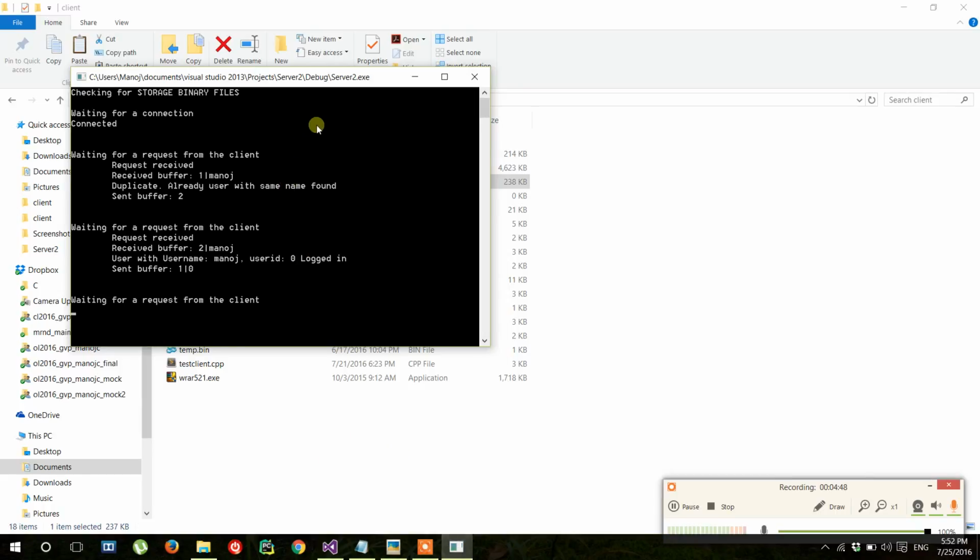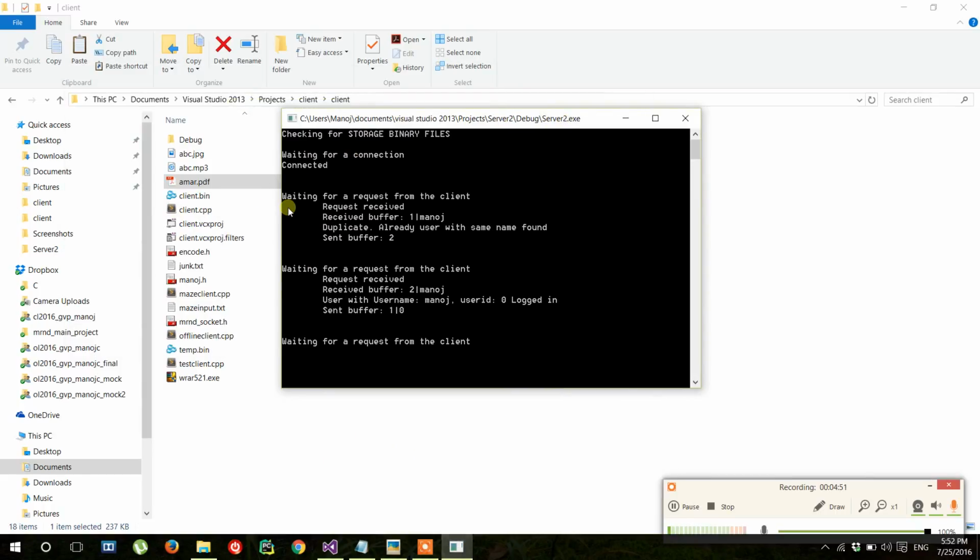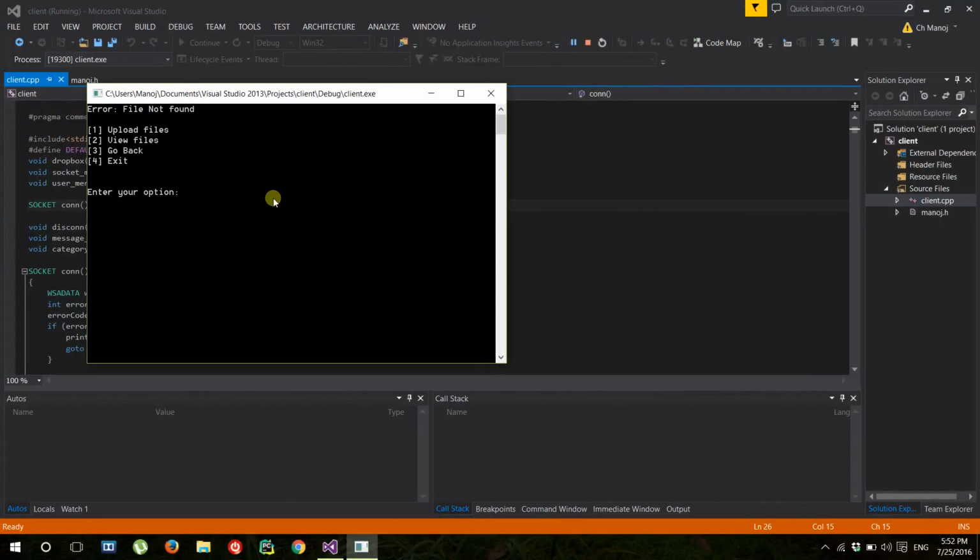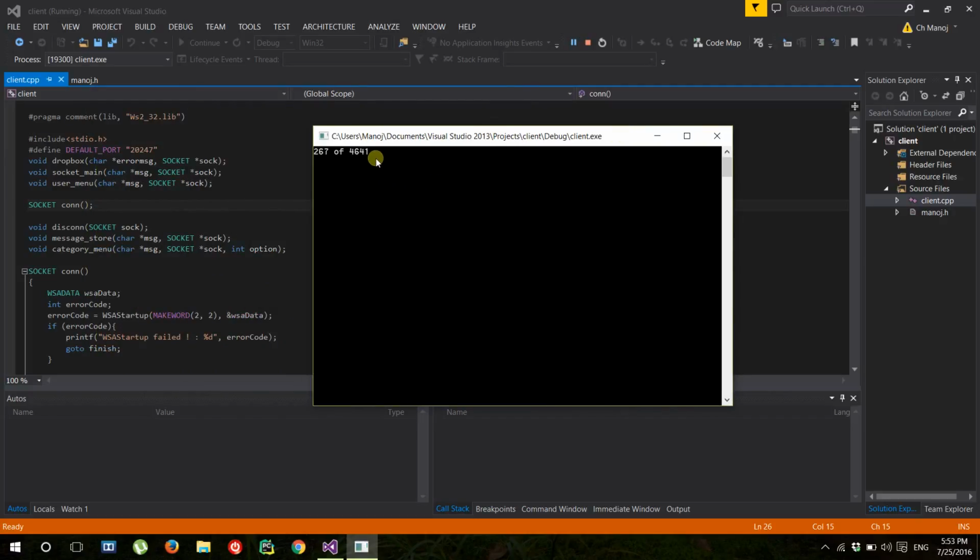Yeah, this is the server command line. We have represented each and every request, what is happening on the server on the command line. Let us upload these files. Upload abcd.mp3. So it is uploading. Here 4641 is the number of packets, and the number running is what has been uploaded to the server.